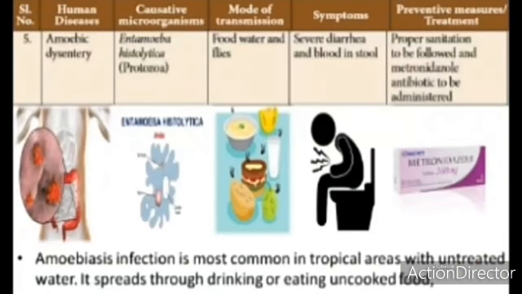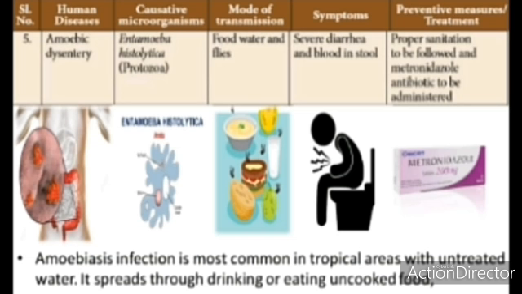And next is amoebic dysentery. The microorganism which causes amoebic dysentery is Entamoeba histolytica, which is a protozoa. How is it transmitted? It can be transmitted through food, water, and flies.